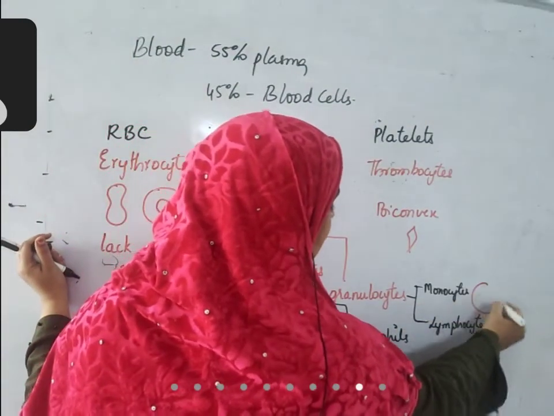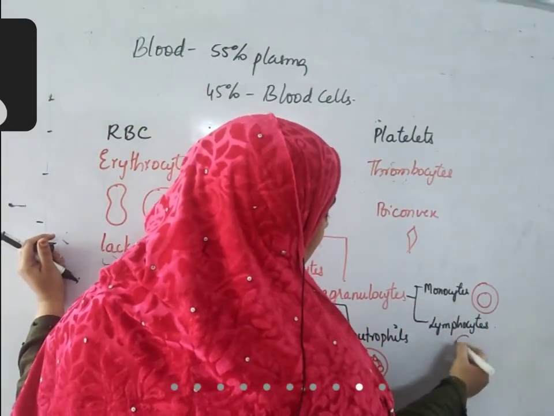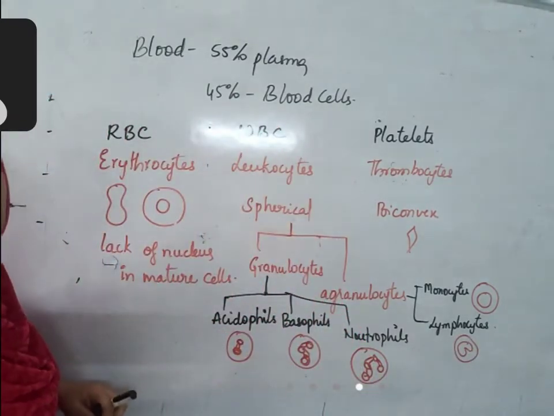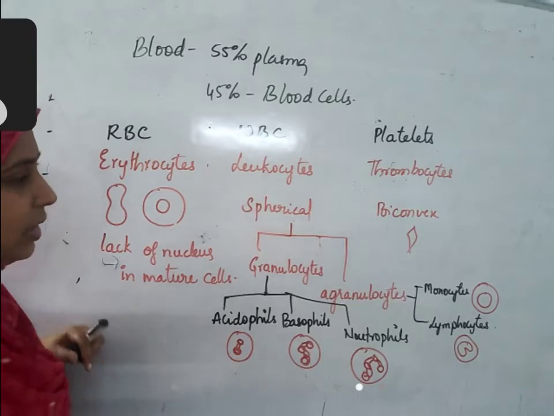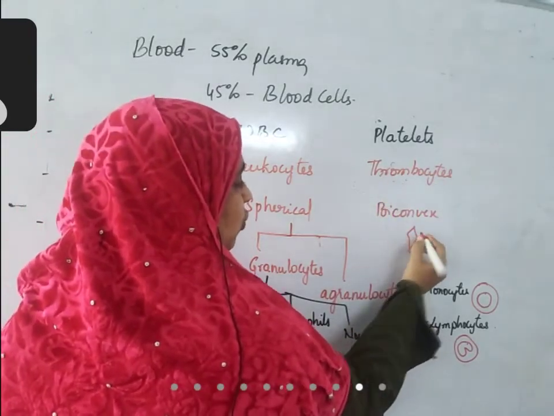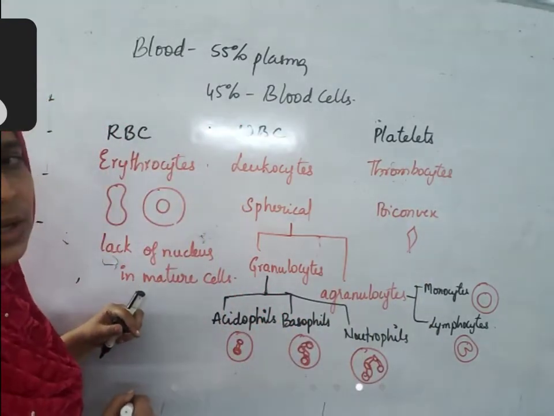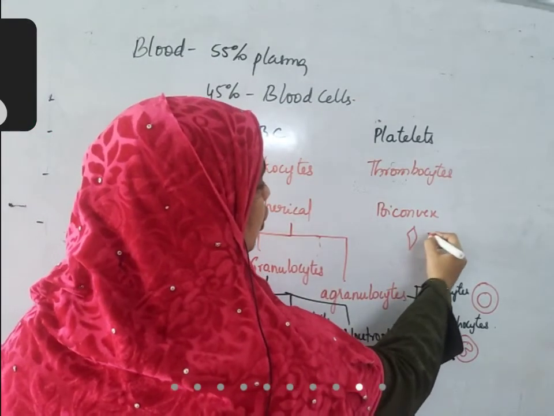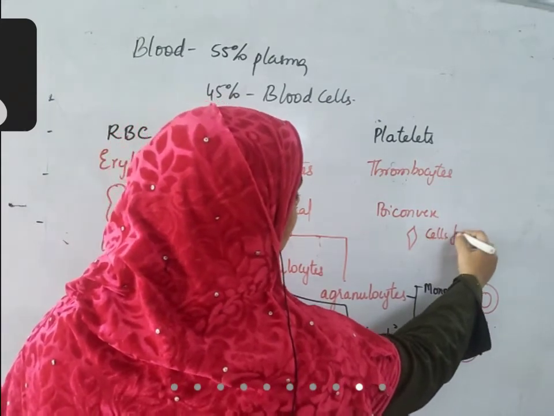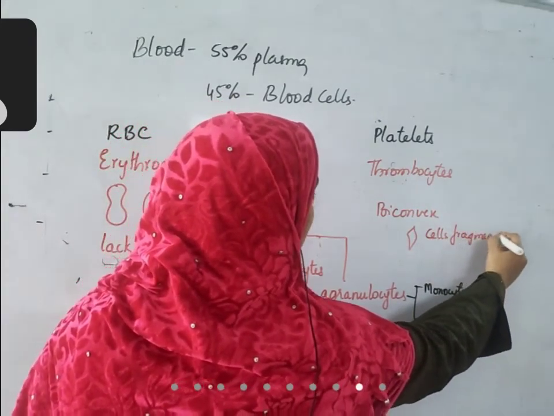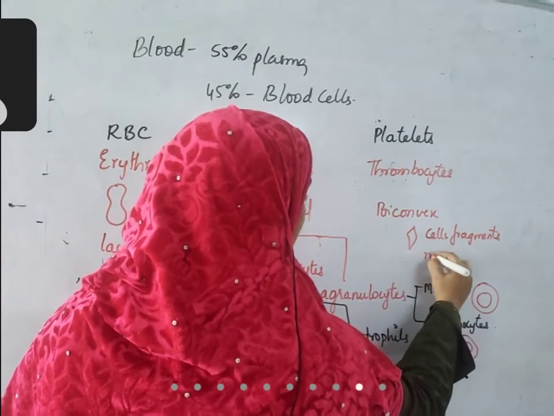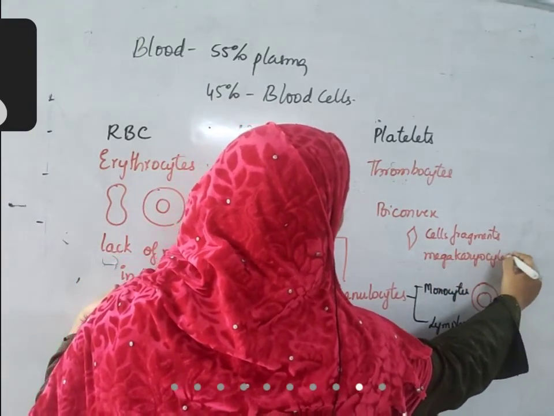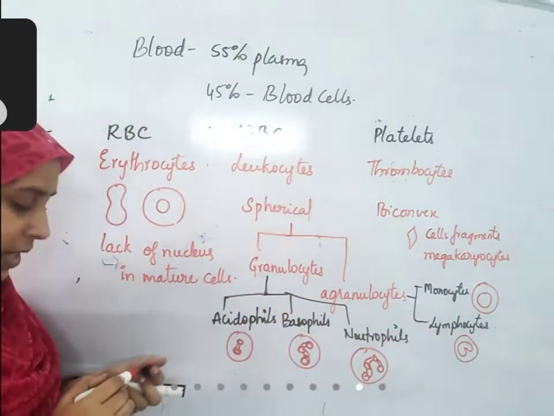Monocytes' nucleus is almost spherical. Lymphocytes' nucleus is kidney shaped. Okay. When you see platelets, there is no nucleus inside. Why? Because they are cell fragments, small pieces of cells. Which cells? Megakaryocytes. Megakaryocytes are one of the cells that are produced by bone marrow.